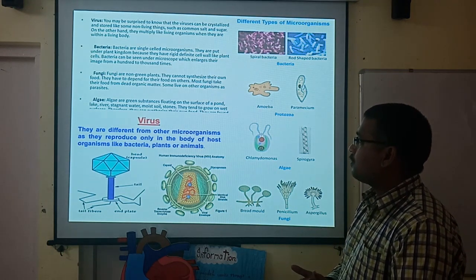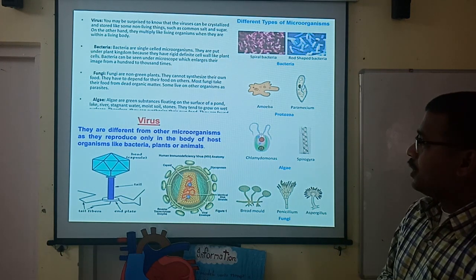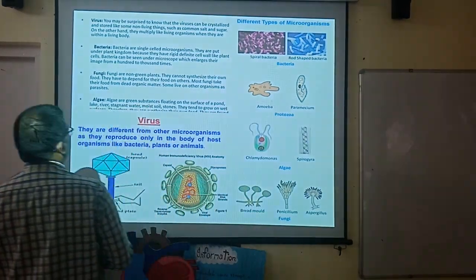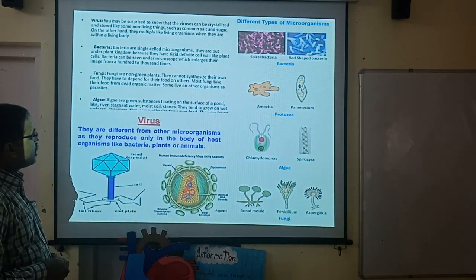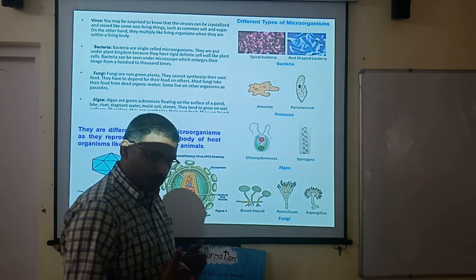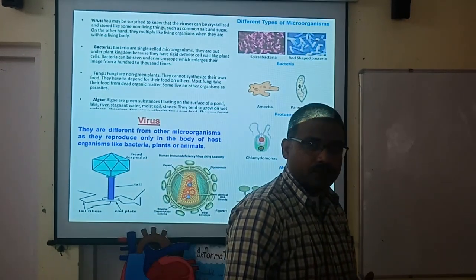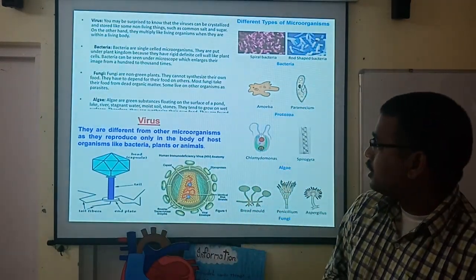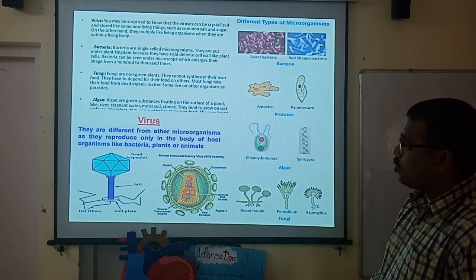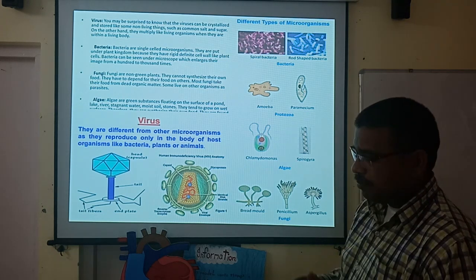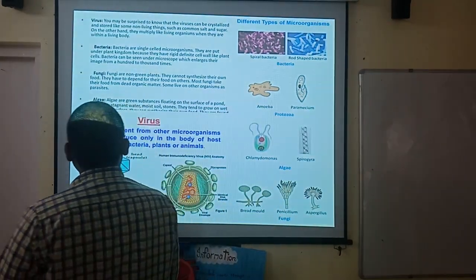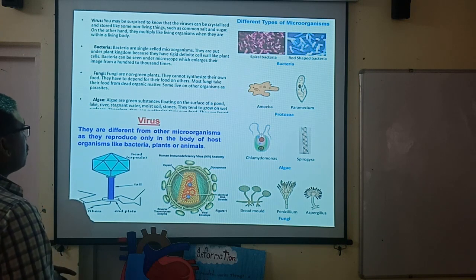Now, when we talk about fungi, they are non-green plants. We know that plants are green, but this is a kind of microorganism that is non-green, considered a non-green plant. They cannot synthesize their own food, so they have to depend on others.